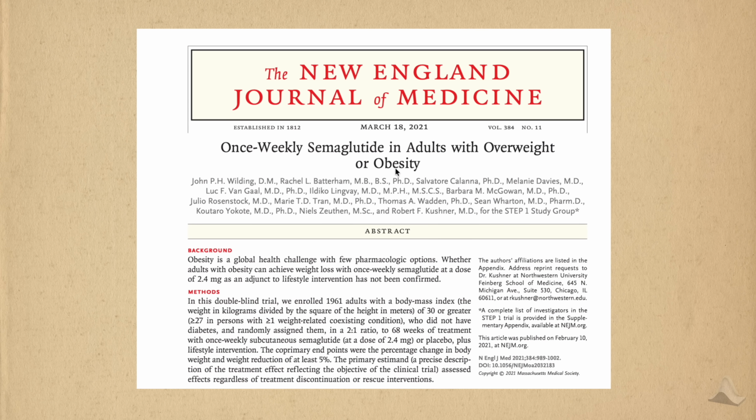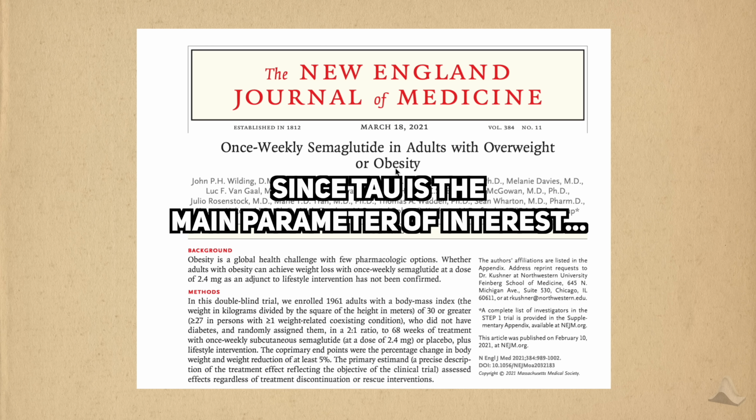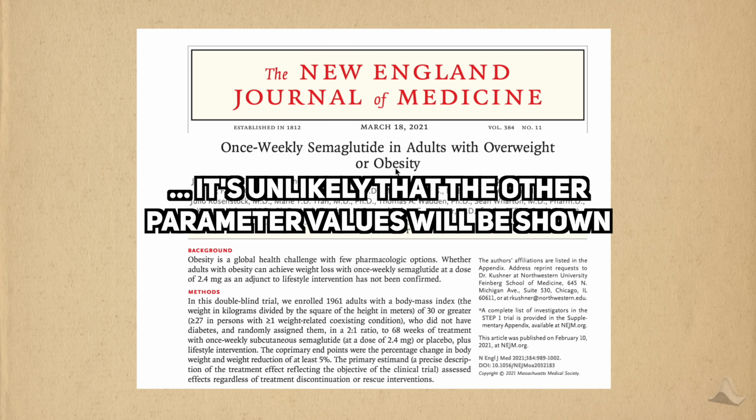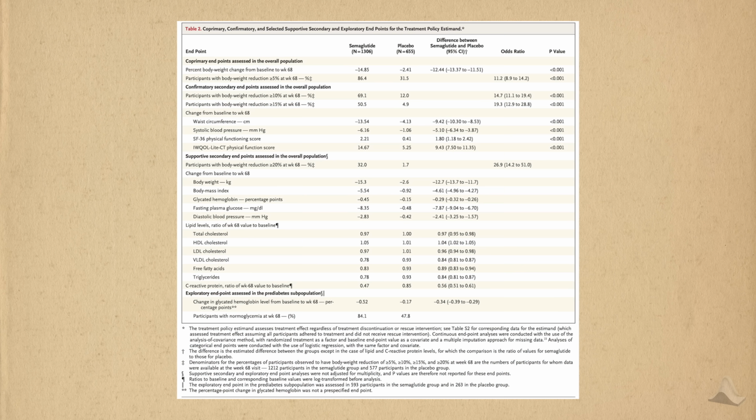I couldn't find them on clinicaltrials.gov, so I went back to the published manuscript for the trial. Since tau is the main thing that Novo Nordisk would want to report, it's unlikely that they would report the coefficients for the other covariates. They're more for adjustment. After reading through the document, I found what I was looking for.